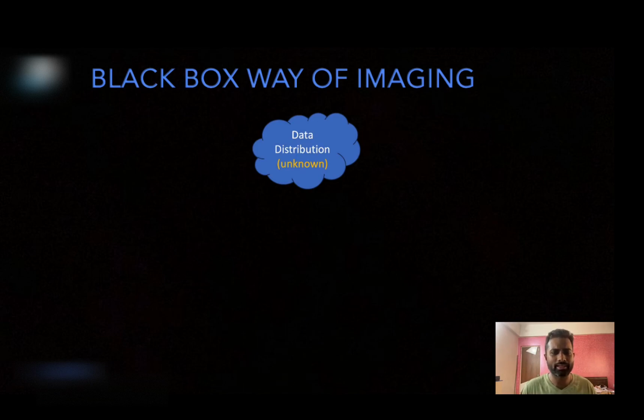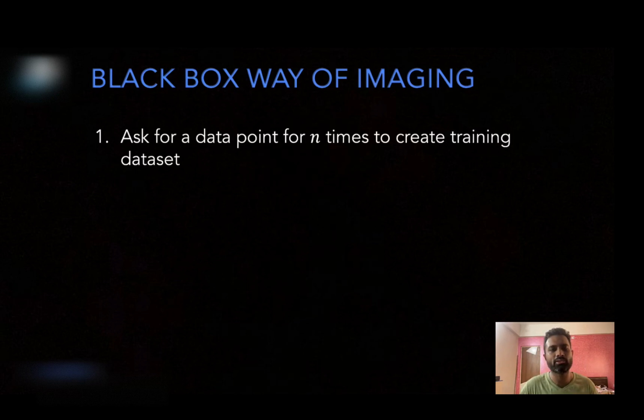This is a certain data distribution, and let's think of it as a black box. You are querying this data distribution, and for each query it is outputting a certain data point. That's how it is working. So this will work like this.